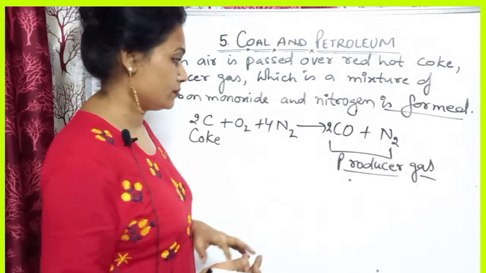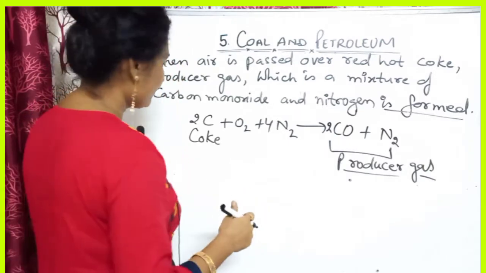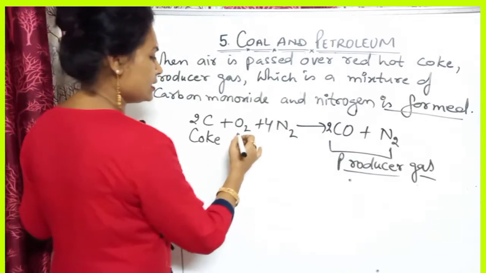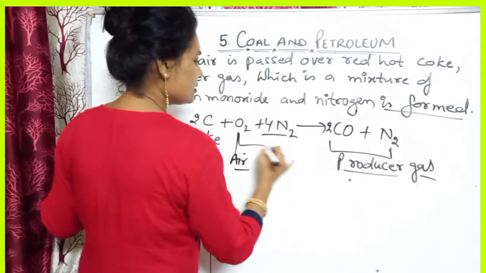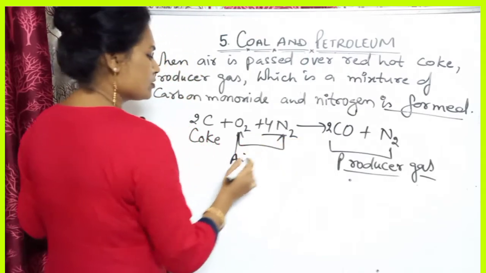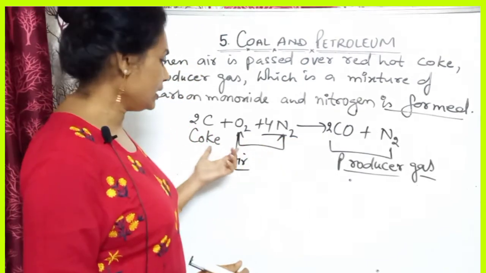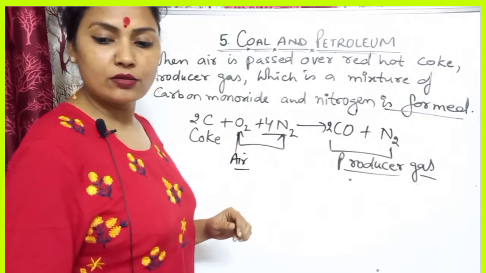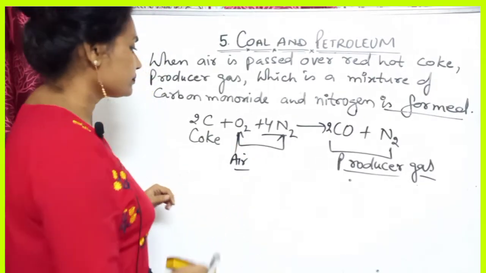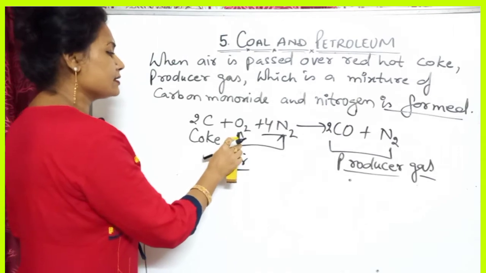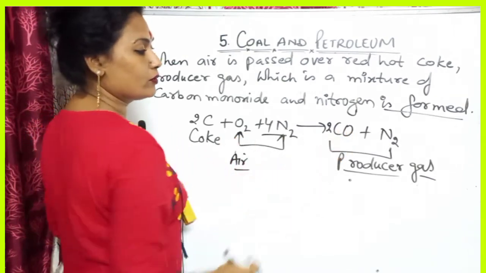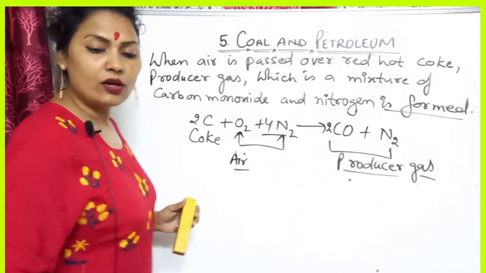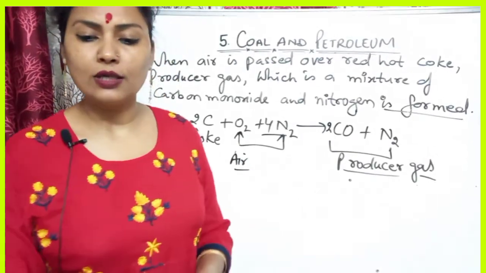So bitumen is used nowadays for road surfacing. Air contains nitrogen also, so coke will react with air and form producer gas.